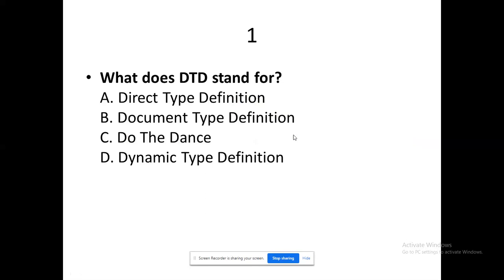So to recap the previous sessions, what we have discussed has been narrated as a complete revision through MCQ. I need your answers in the chat. Please post it. What does DTD stand for? Either A, B, C, or D. What could be your option? Please post it in the chat.